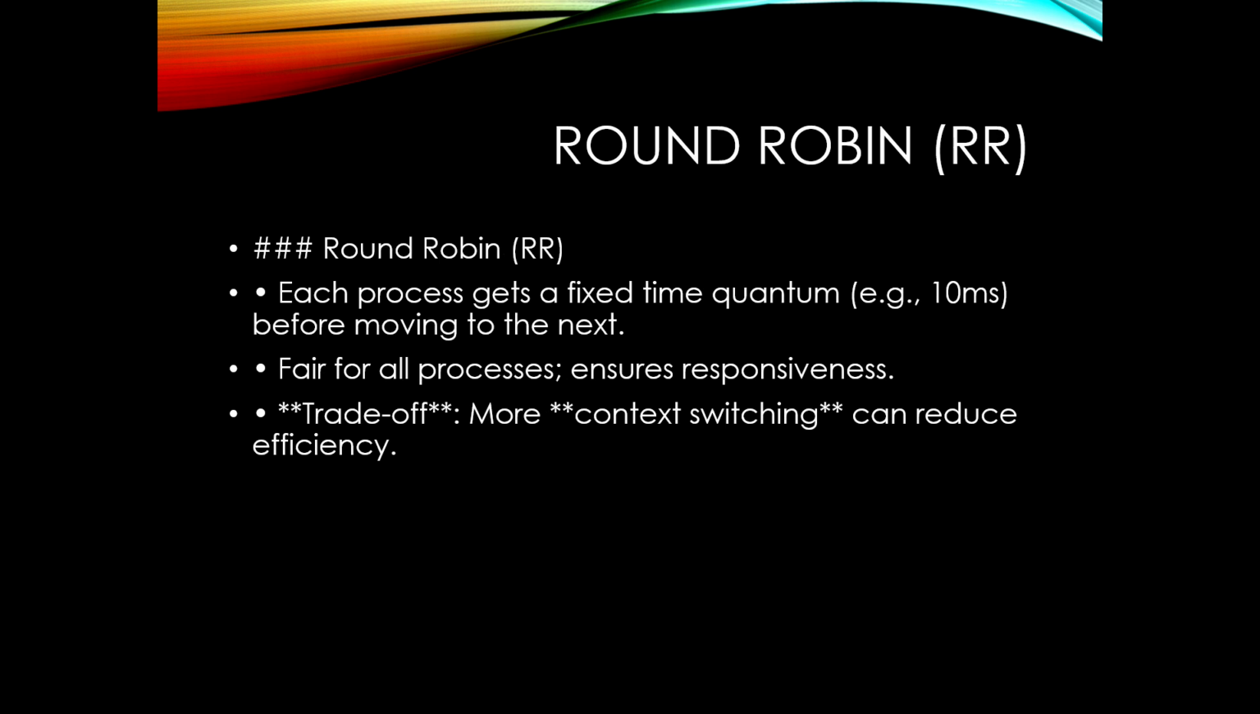And the fourth one is round robin. Every process gets a fixed time slice, the quantum, before switching to the next. Great for multitasking because no process is left waiting too long. Downside: too many context switches can slow things down.